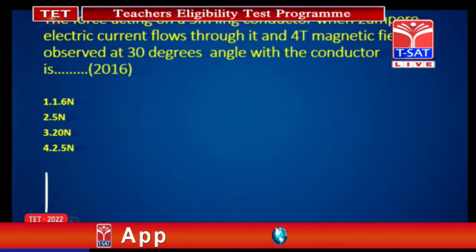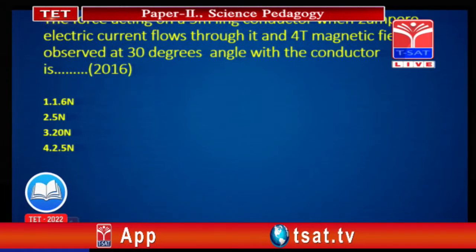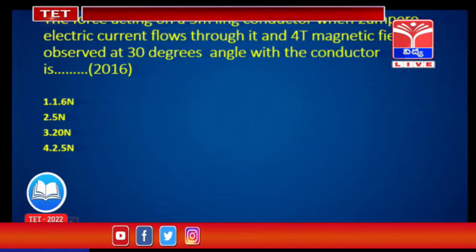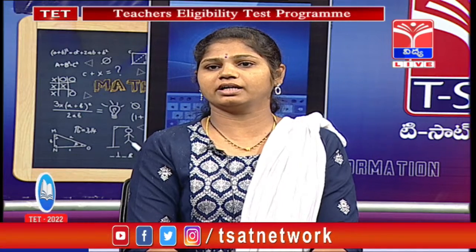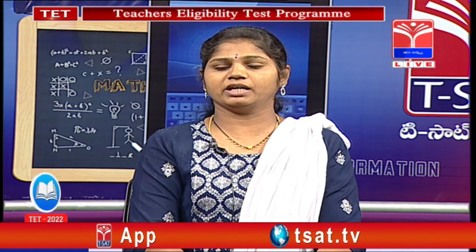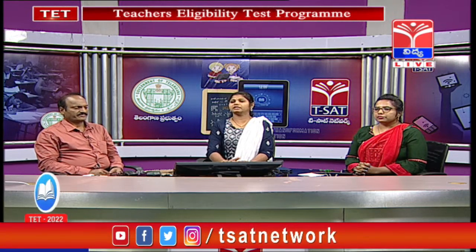By using the formula I said before, F equals BIL sin theta, where F is the force acting on the conductor, B is the magnetic field induction, I is the current passing through the conductor, and L is the length of the conductor placed in the magnetic field. We cannot place the wire perpendicular every time; if the wire moves at some angle, we use the angle in sin theta. By applying this we will get 20 newtons as the answer.